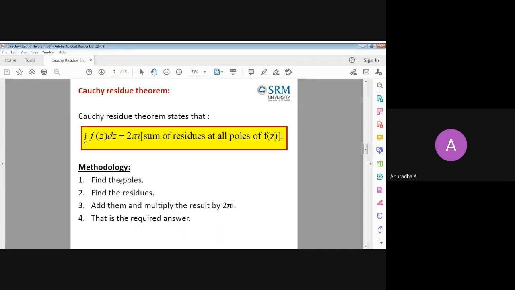So what is the method? The first step is always to find the poles, then find the residues. While finding the residues, please remember whether the pole is inside, on the boundary, or outside, because according to that the formula differs. And according to the order of the pole also, the formula differs. Please remember all those things. Then add everything and multiply by 2 pi I. That will be the final answer. No need to do any integration.